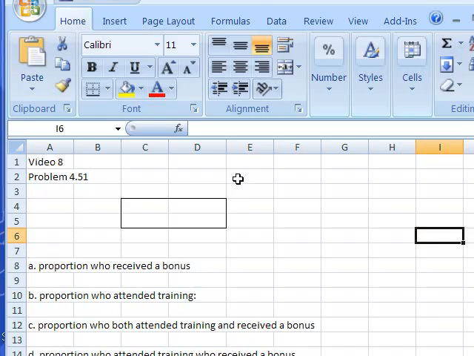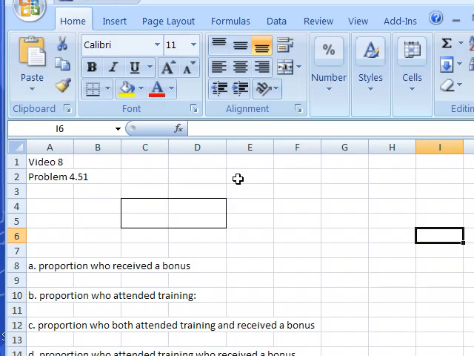Okay, folks, it's week 8, and week 8 is review week for Business 2220. We're going to take a look at chapters 4, 5, and 6. I'm going to do a problem from each just because we're doing 3 chapters this week. And I'll do it in 3 different segments so you can pick and choose which ones you want to listen to. Okay, the problem I selected for chapter 4 is 4.51, found on page 200.